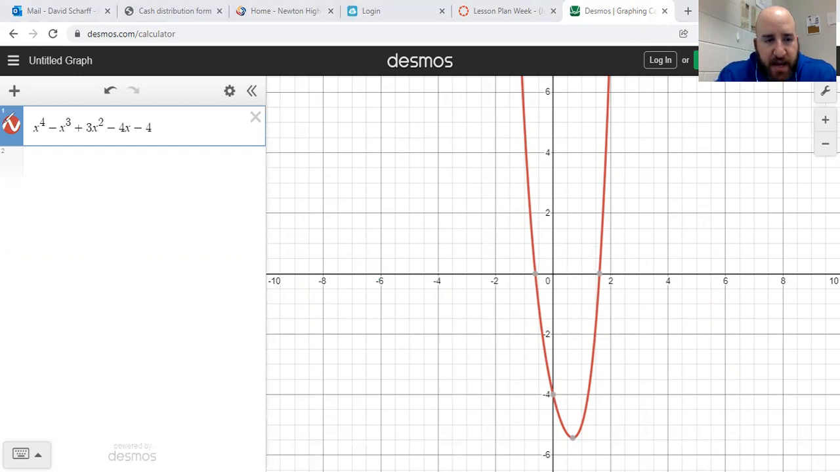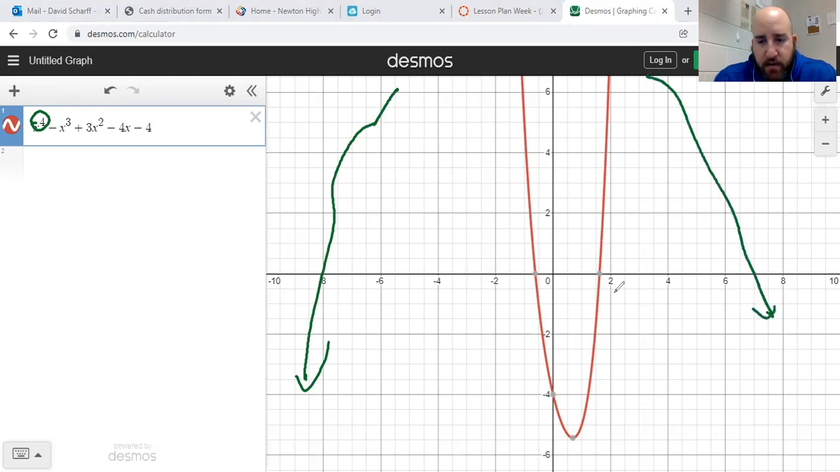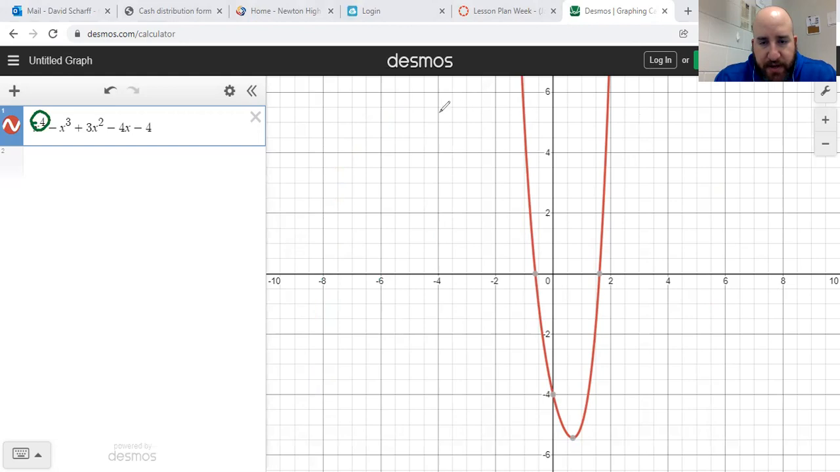But even not knowing the shape, if we come back, we know it's supposed to have 4 roots. We see it only crosses the x-axis twice. I promise if you zoom out, it doesn't turn back down here later, or over here. So we only have 2 x-intercepts. We're supposed to have 4 roots, but I only see 2 x-intercepts.